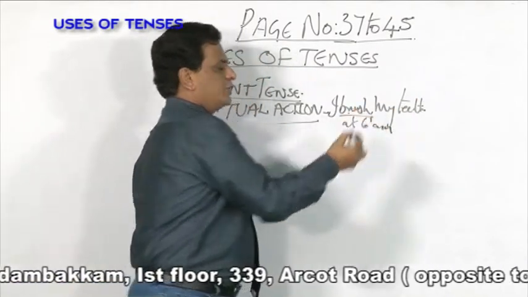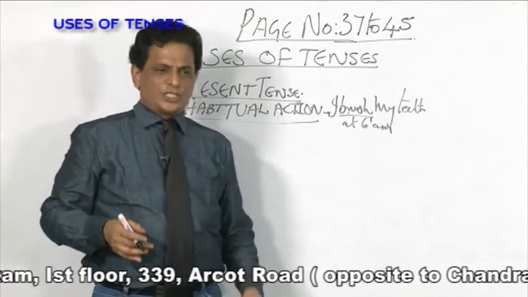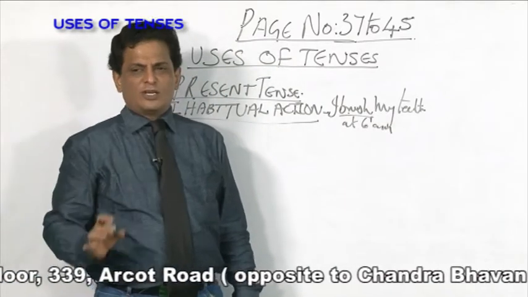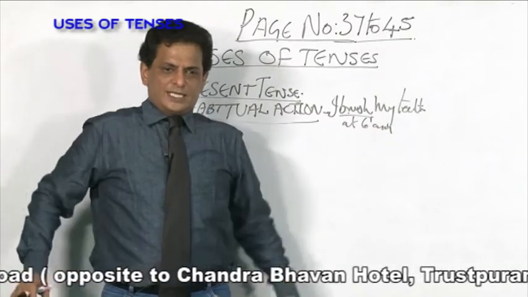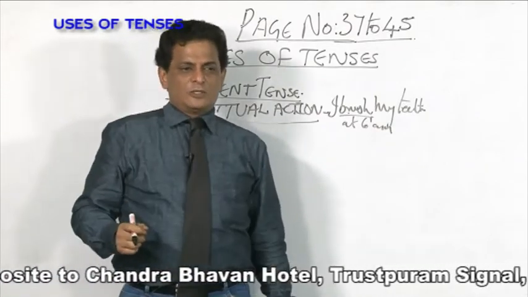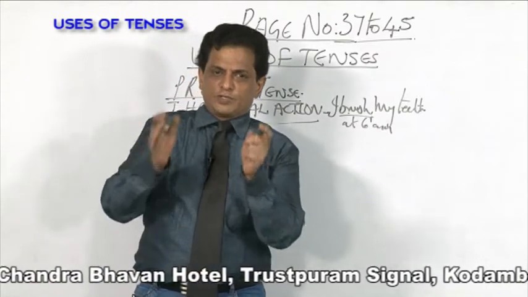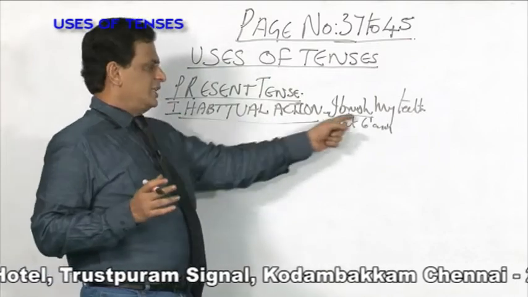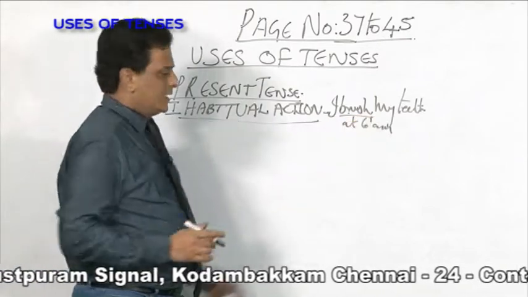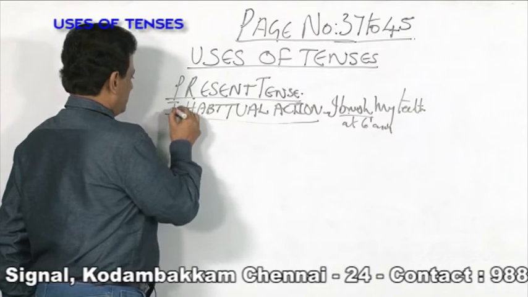So, whichever you are doing as a habitual action: I go to my office at 10 o'clock, I sleep at 9 o'clock, I wear blue dress, I drive Maruti car. So, there is no past tense or future. If you are doing something on a regular basis, as a habitual action, you are using present tense. That is number 1 place.